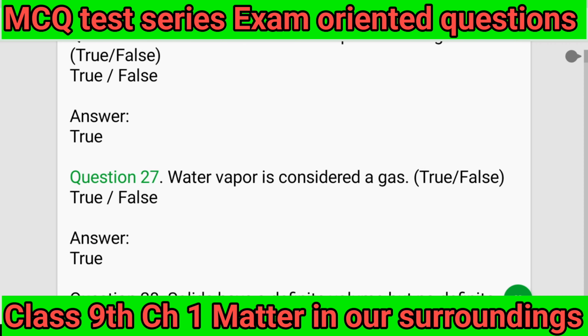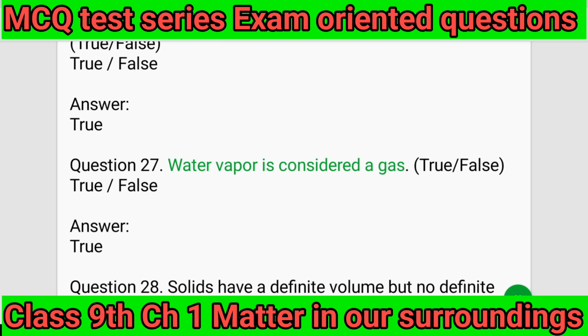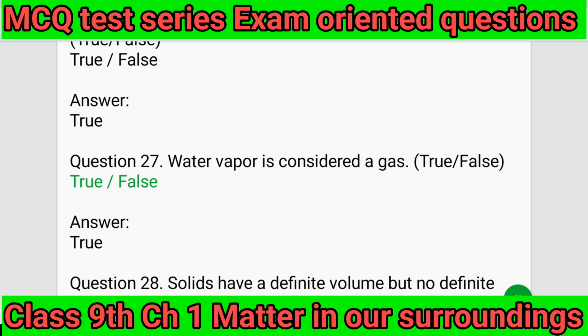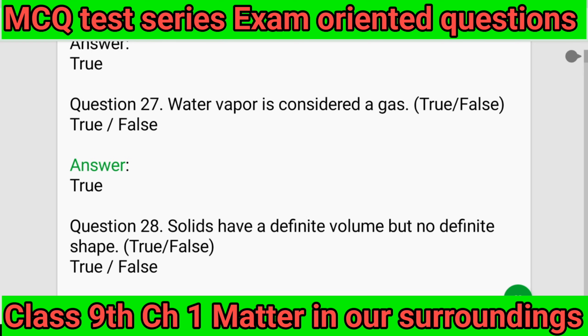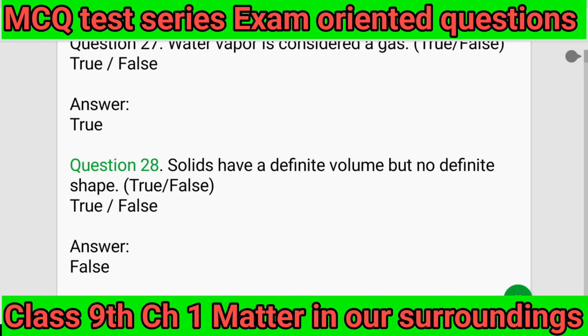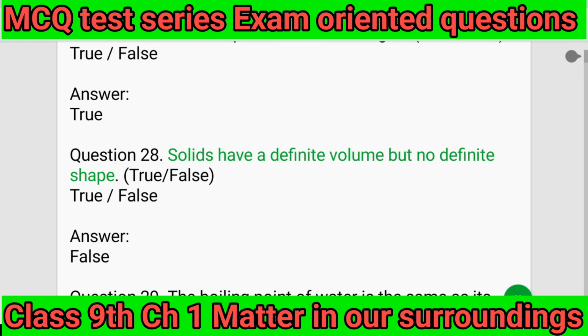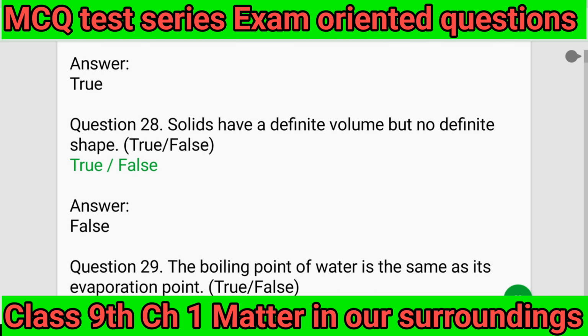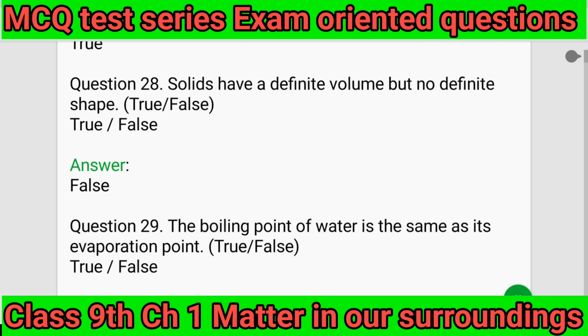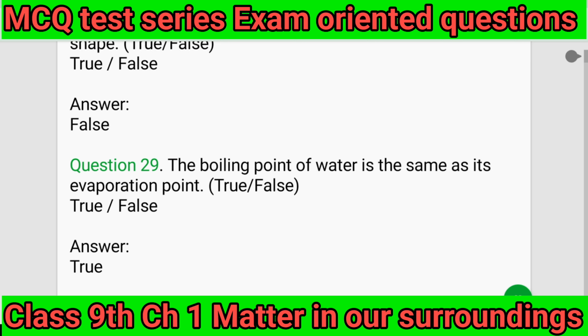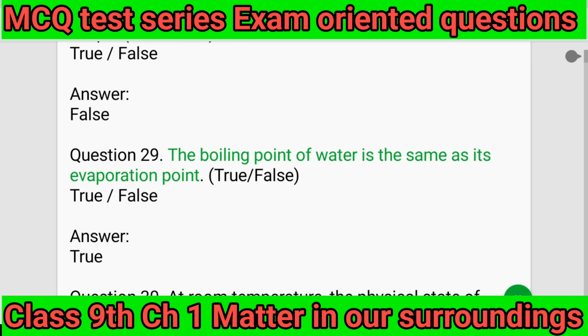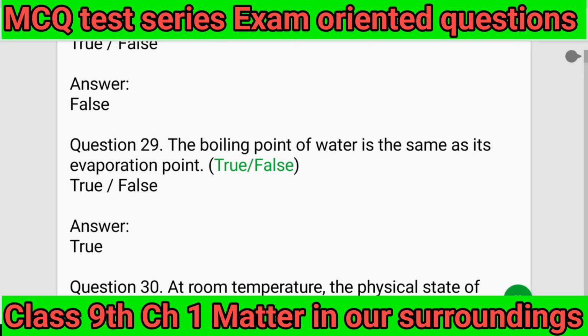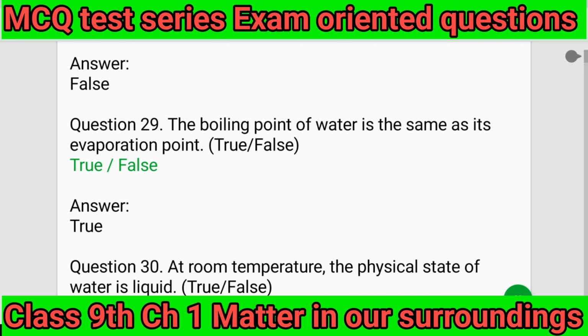True. Question 27. Water vapor is considered a gas. True or false. Answer: True. Question 28. Solids have a definite volume but no definite shape. True or false. Answer: False. Question 29. The boiling point of water is the same as its evaporation point. True or false. Answer: